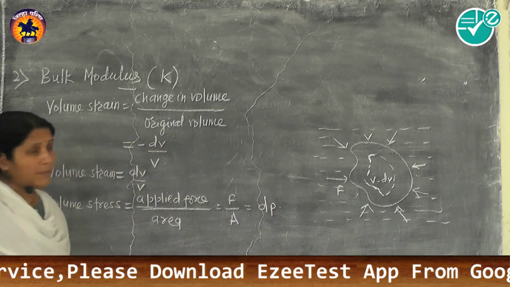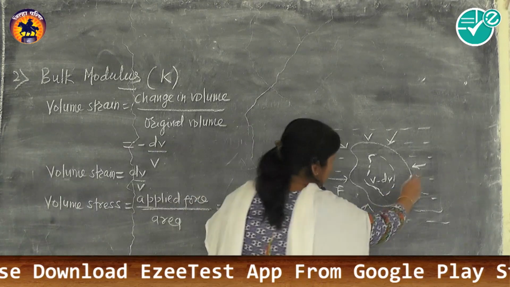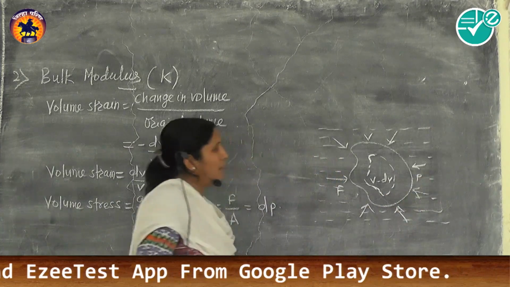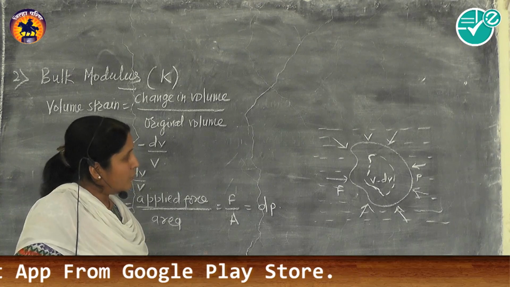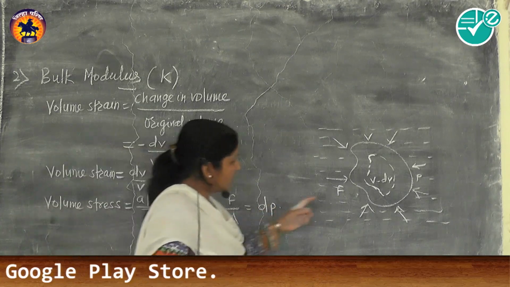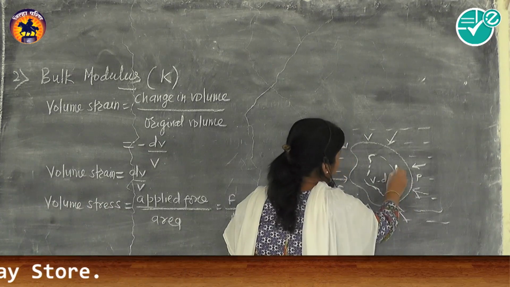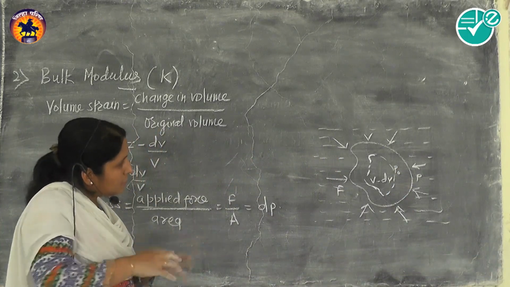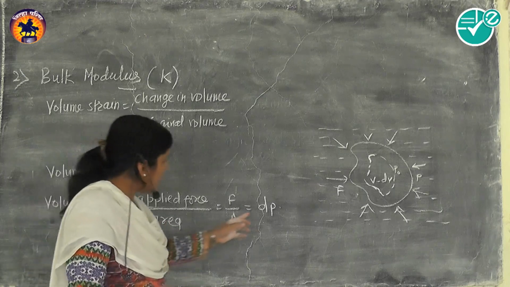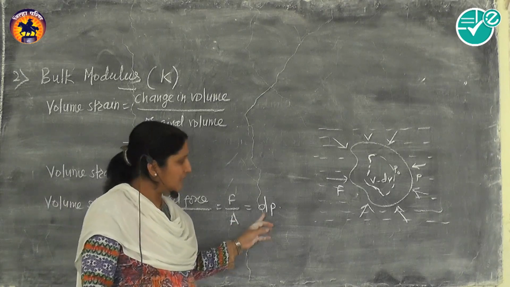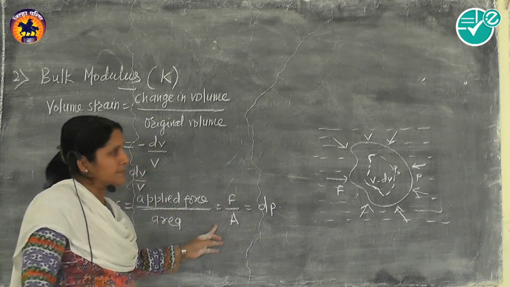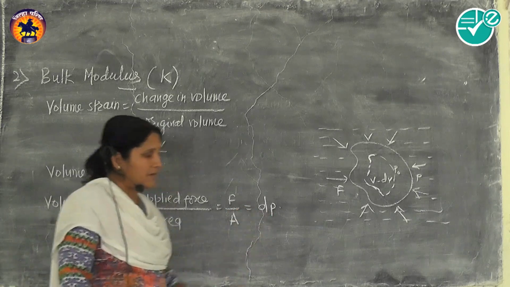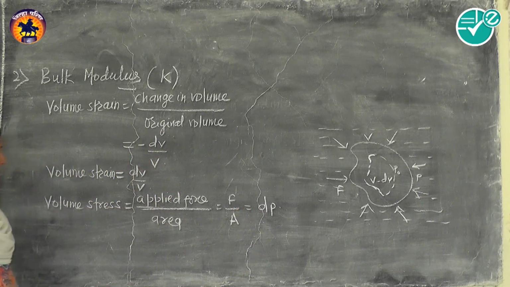Why do we write here dP? Because if the pressure at the external side is P, and at the internal side the pressure is suppose P0, then the difference of these two is dP. That is change in pressure, meaning F by A, and that's why we write dP here, not P only. So this is your volume stress.